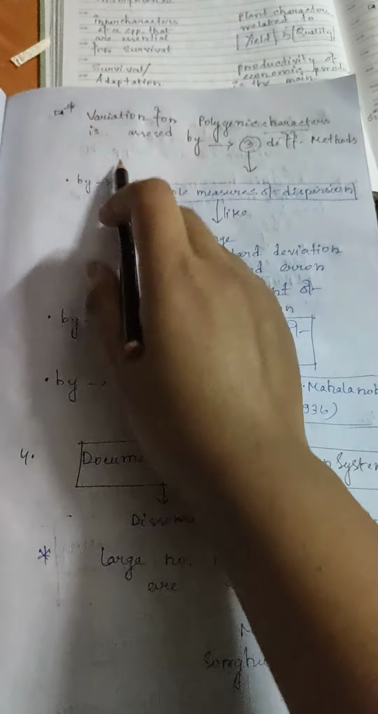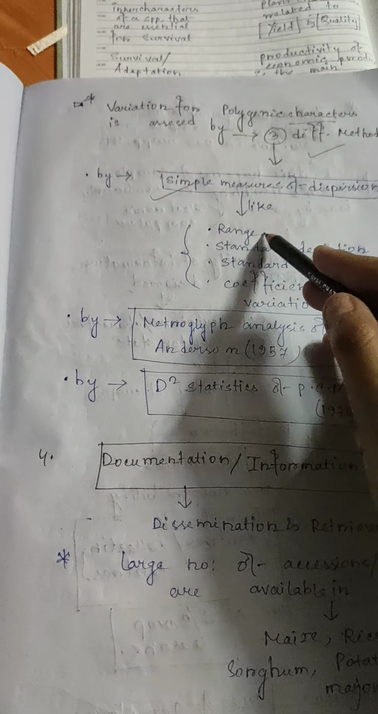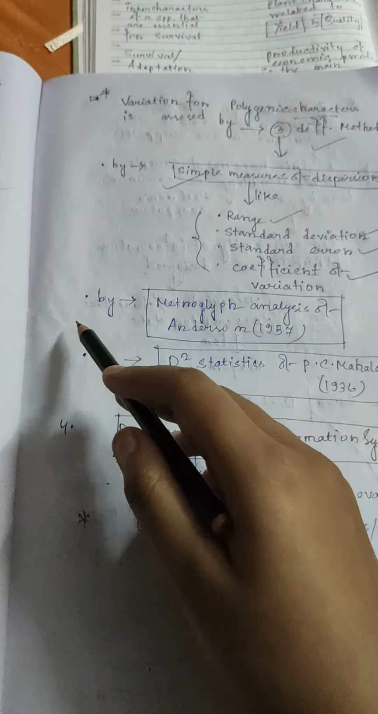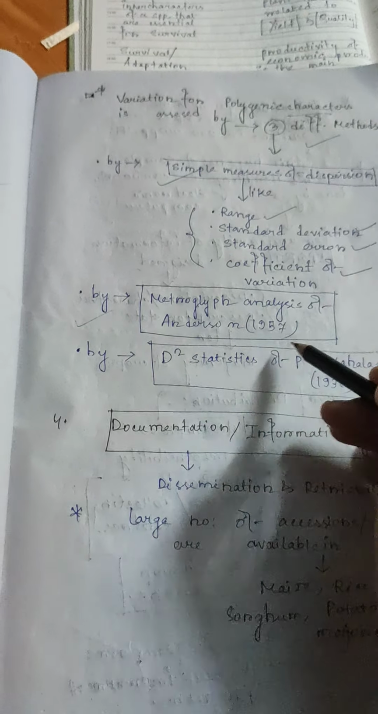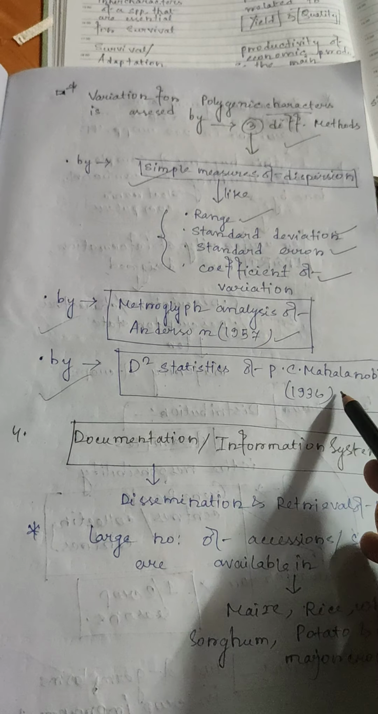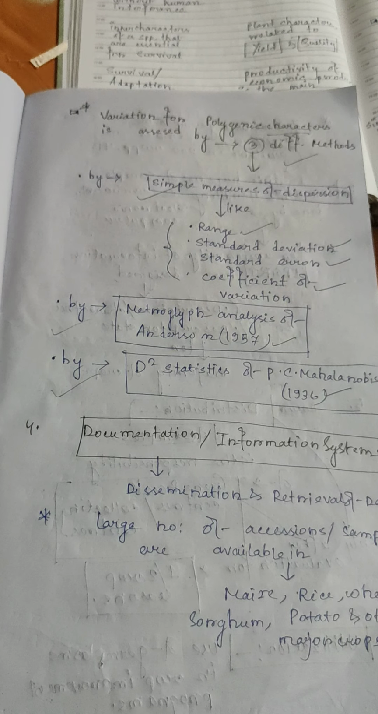Variation for polygenic characters is assessed by three different methods: by simple measures of dispersion like range, standard deviation, standard error, coefficient of variation; by metroglyph analysis of Anderson in 1957; and by D-square statistics of P.C. Mahalanobis in 1936.